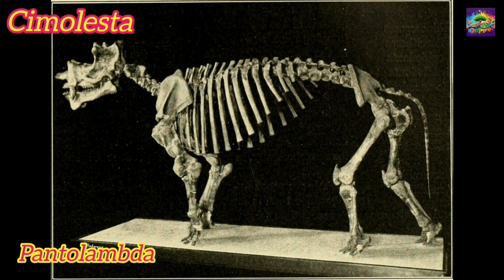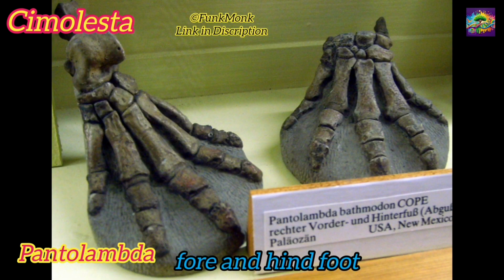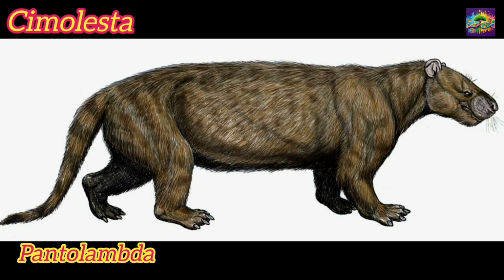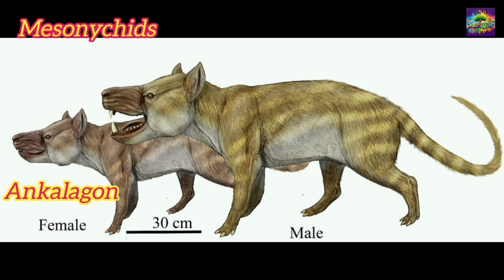For example, Pantolambda was a medium-sized herbivorous Similesta with a stout body and short legs. This group showed diversity during the Paleocene, with some adopting larger sizes and varied diets. Mesonychids were carnivorous mammals with hoof-like feet and teeth adapted for tearing and slicing meat. An example is Ancalagon, a prominent predator of that time, hunting small mammals, birds, and reptiles.